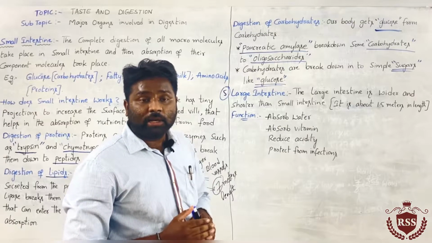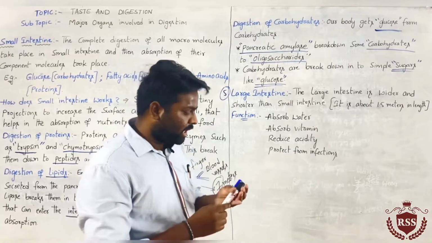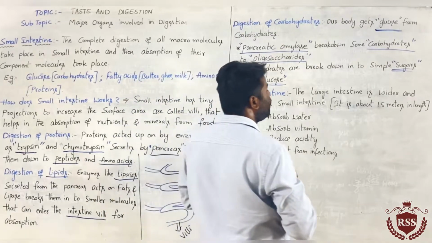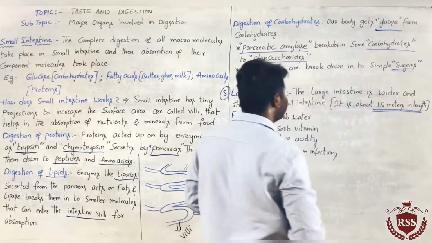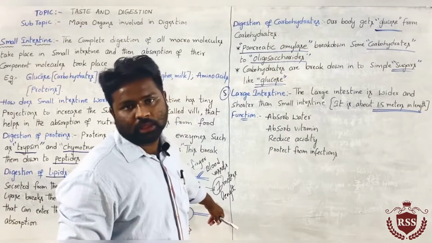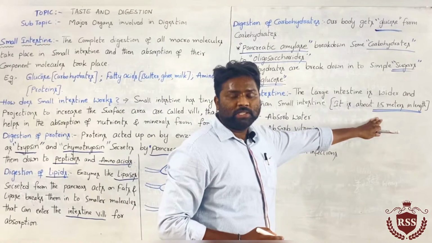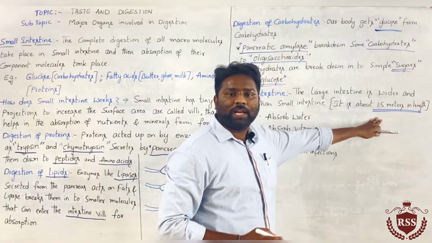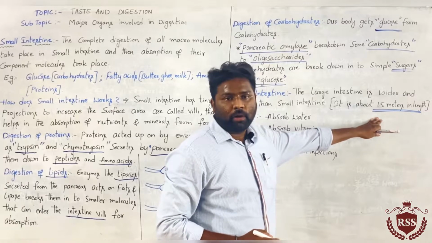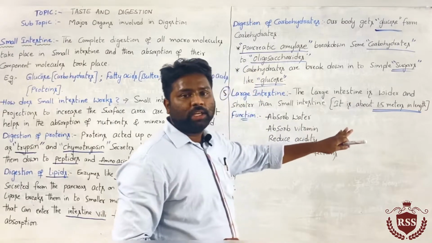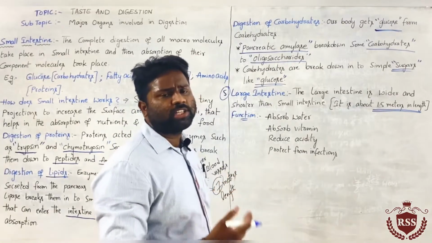It is around 1.5 meters in length, but the small intestine is 7 meters long. That means the large intestine is smaller than the small intestine in length, but it is wider. What is the function of this large intestine?